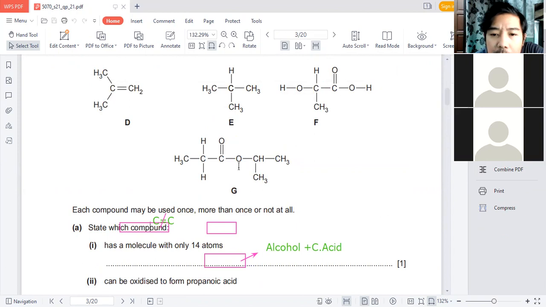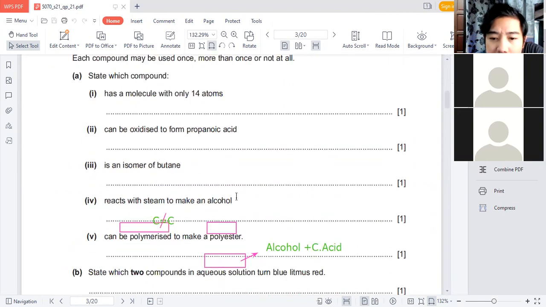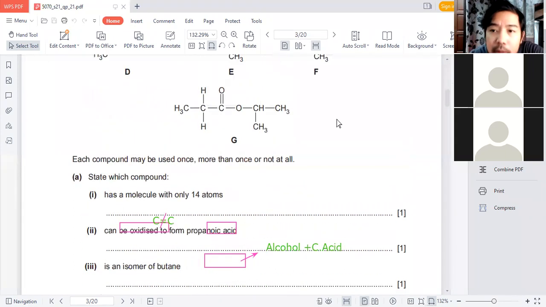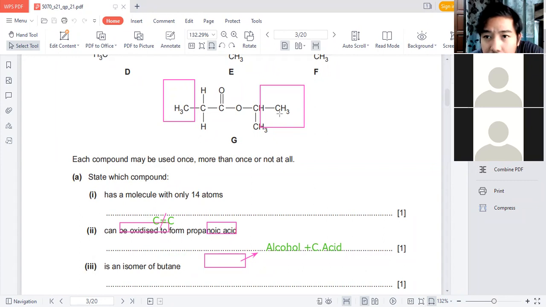I said this is an ester, but I said earlier it's a polyester. A polyester is when you have an alcohol and a carboxylic acid on each end, so you want it to repeat. It's good that you make mistakes now. Look at the one at this end. Is this a functional group? Yes, it's an alkane. Can we polymerize an alkane? The answer is no. Alkene, yes, but for this one we can't.